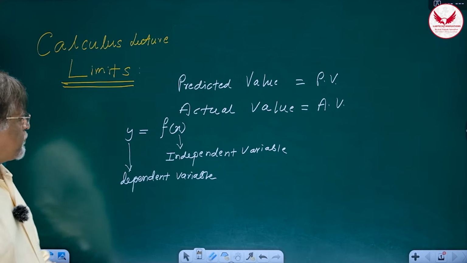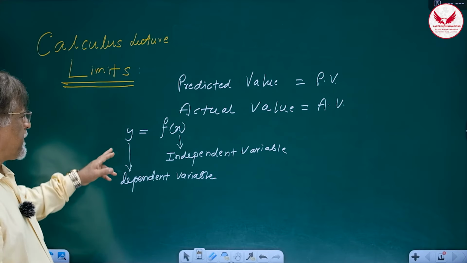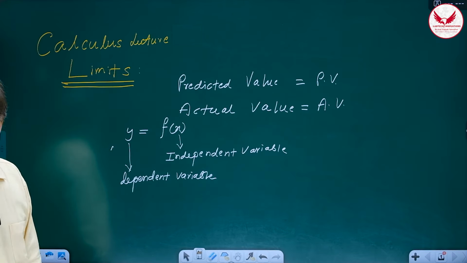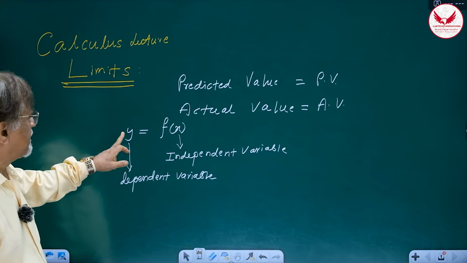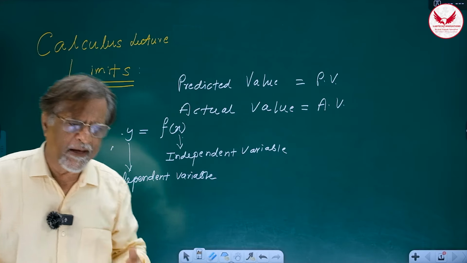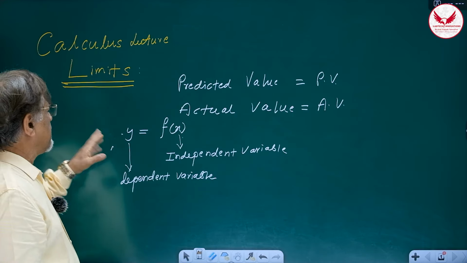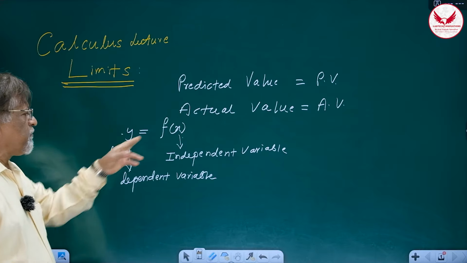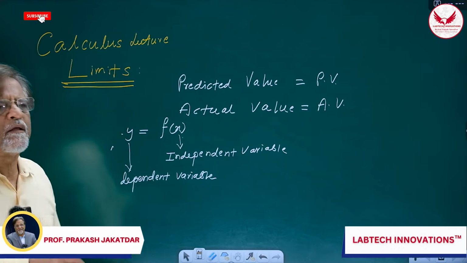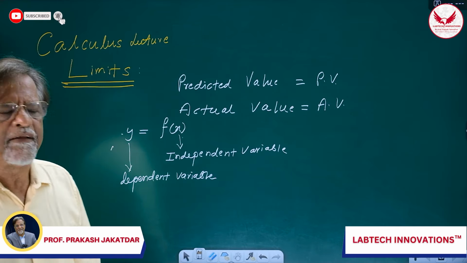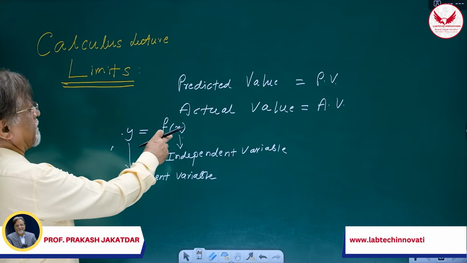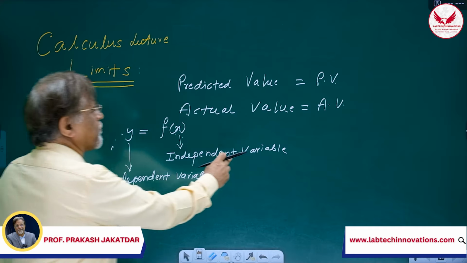For example, suppose you are heating water, then temperature will depend upon the amount of time for which you are heating. So temperature will be y, and the independent variable is the amount of time that you are spending, right? So temperature will be a function of time. Time is the independent variable here, and temperature will depend on how long you are heating that particular water. Okay.